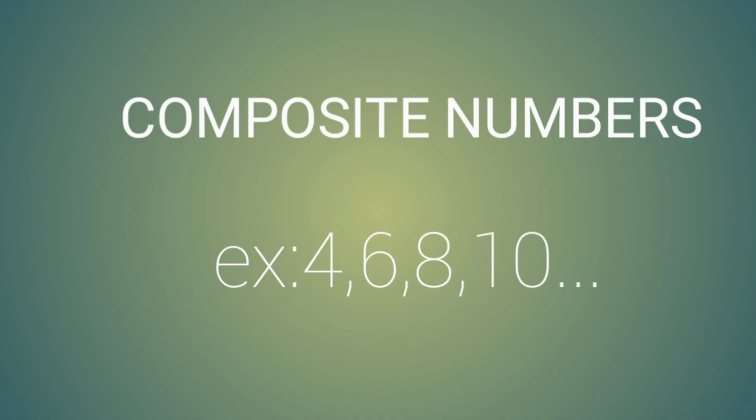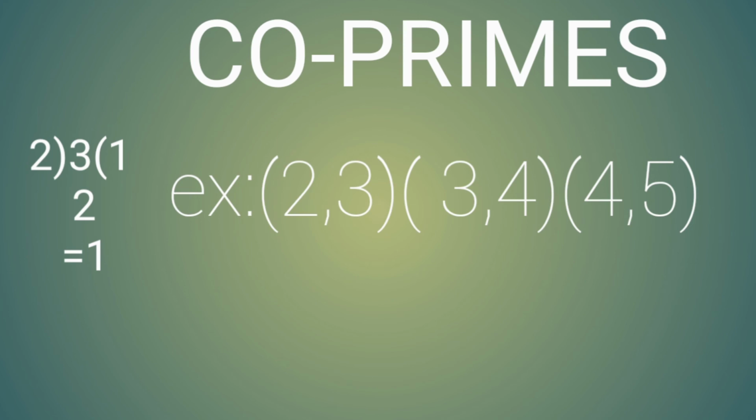Coming to the next one, composite numbers. Numbers greater than 1 which are not prime are called composite numbers. Example: 4, 6, 8, 10 and so on. Coming to the next one, coprimes. Two natural numbers a and b are said to be coprime if their HCF is 1. Example: 2 and 3, 3 and 4, 4 and 5. These are coprimes. These are the topics of numbers and types of numbers.